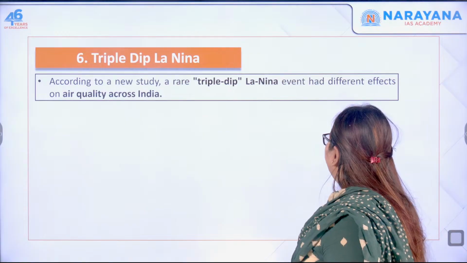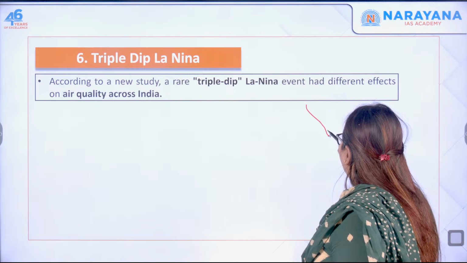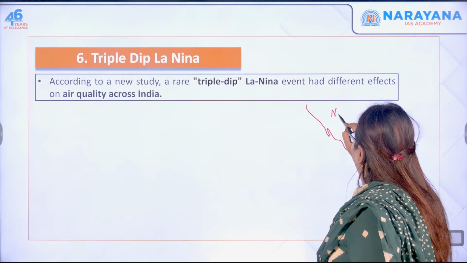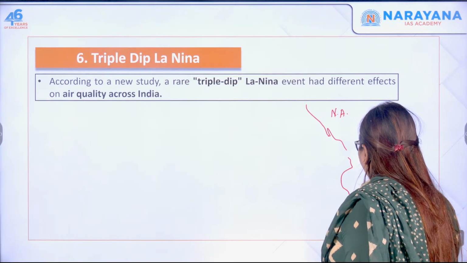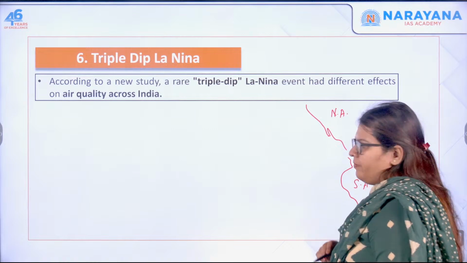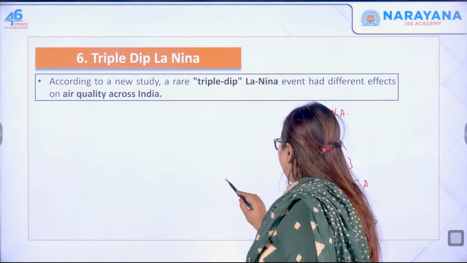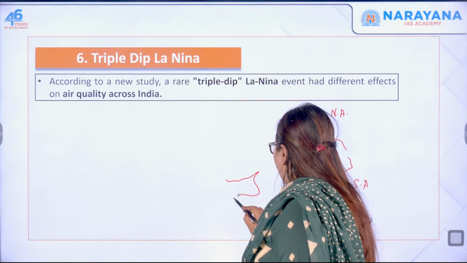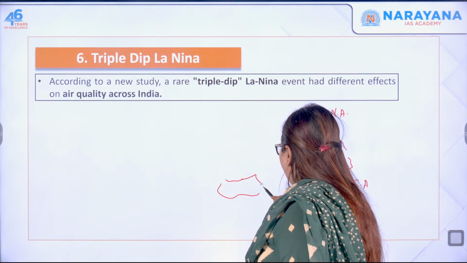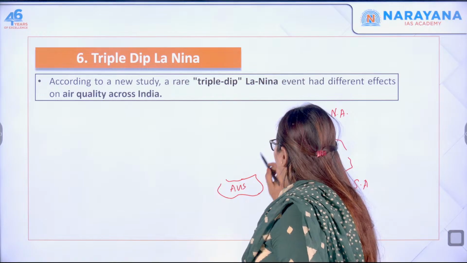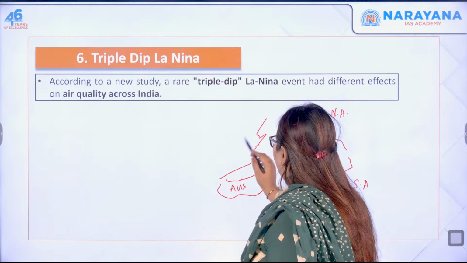So, imagine this is your Americas. This is your North America and this is your South America. And then here you have Australia, and here you have Japan, Asia and all.